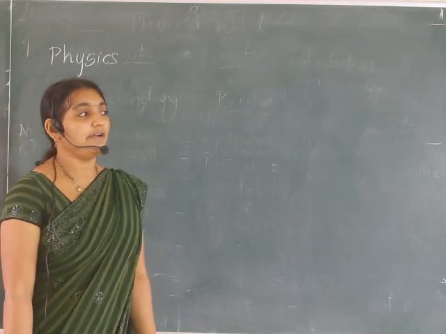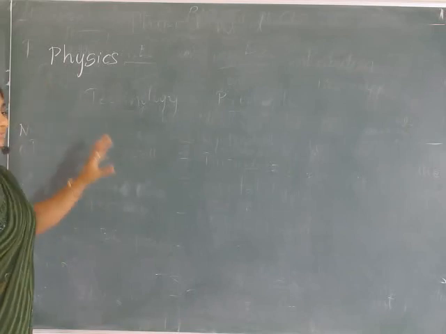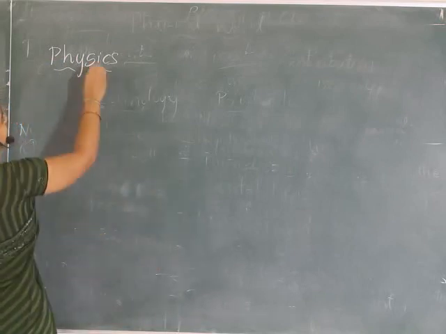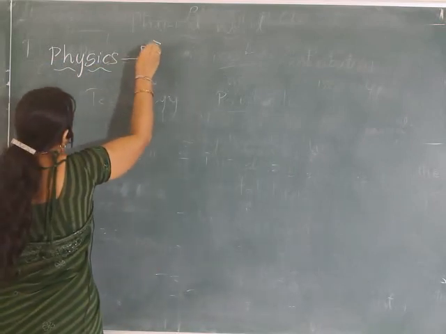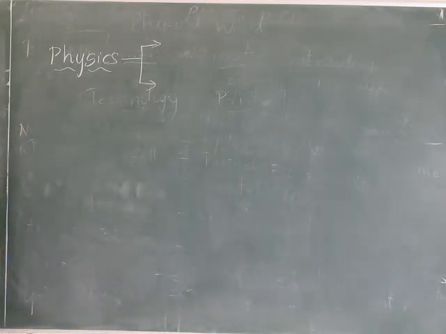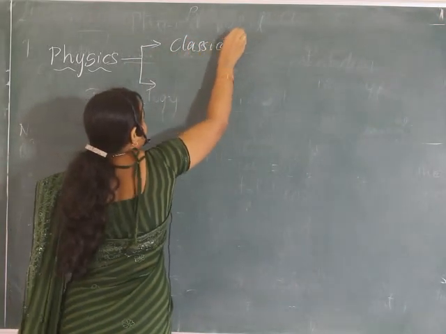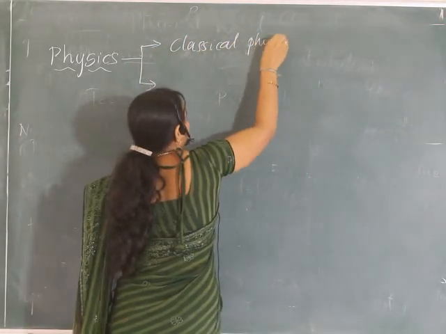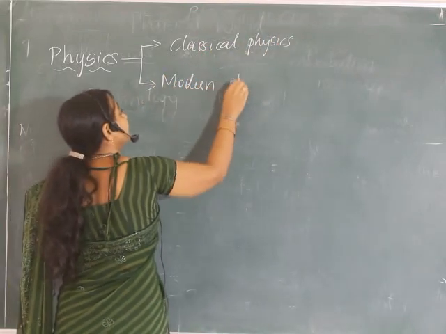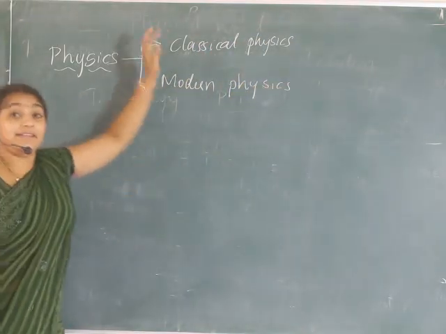And in today's class, we are going to learn some more concepts about the physics. Physics is further divided into two types. That is modern physics and classical physics. Classical physics and modern physics. Is this old physics and new physics?